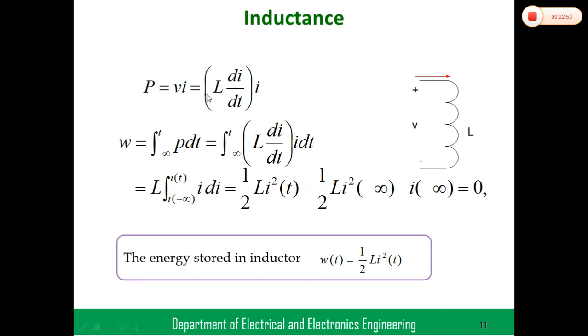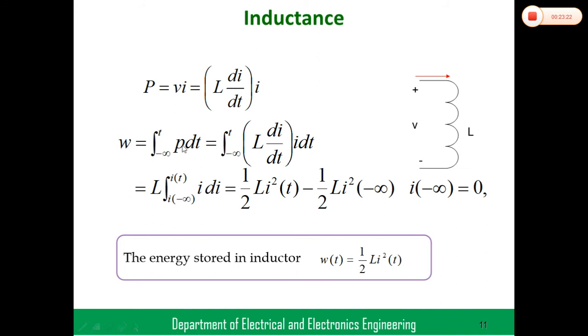Next, a very important topic: energy stored in an inductor, right? We already know the formula, energy is equal to the integral of P into dt. Over a period of time, we need to find the energy consumed or stored in the inductor, which is the integration of P into dt, where P is L into di by dt into I, into dt, right?